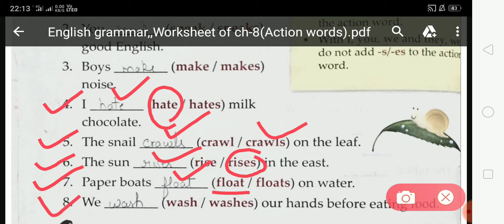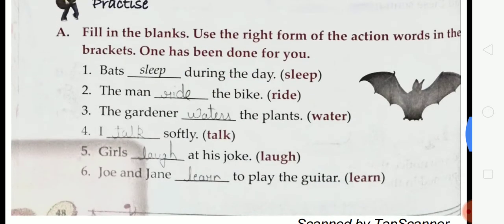Now come to 8. We dash our hands before eating food. Which action word is correct at this blank space? Wash or washes? First of all, I want to explain about with we. With we, we do not add s or es to the action word. So students, here wash is the correct option and you have to fill wash at this blank space, and here wash is already filled. Now come to the next exercise.